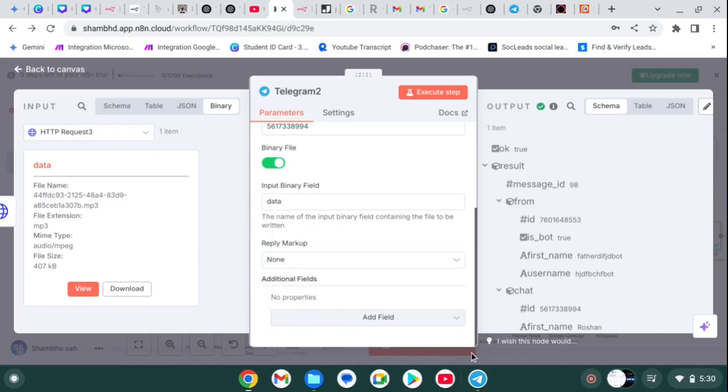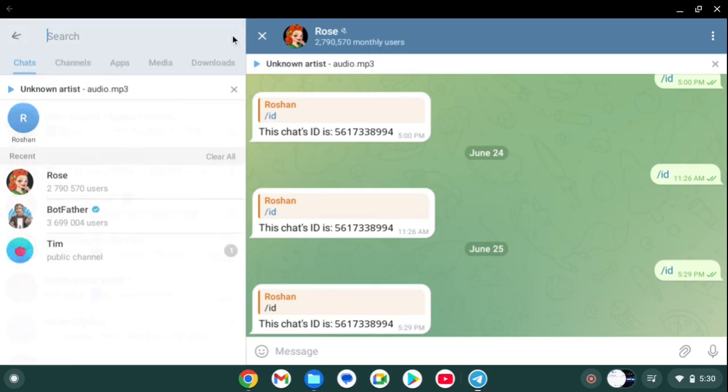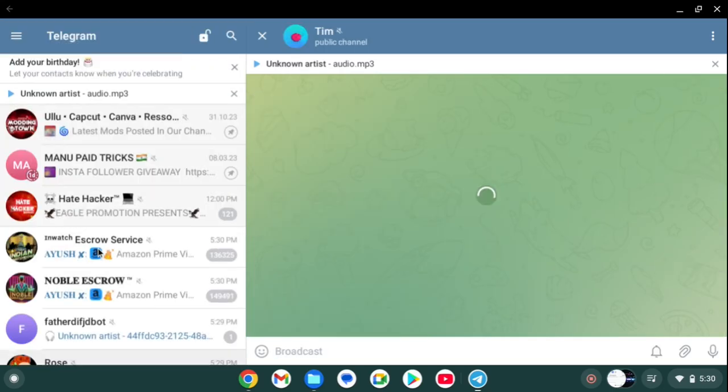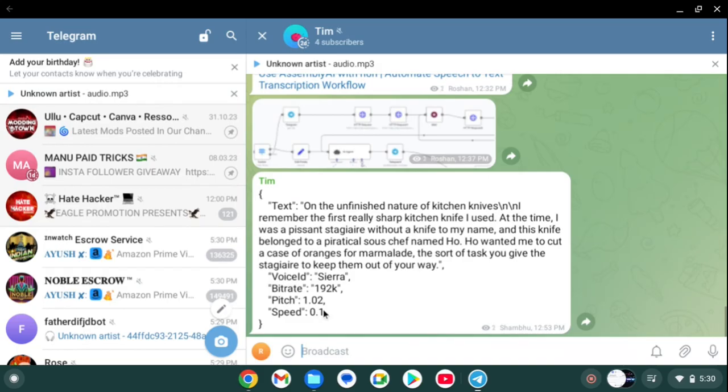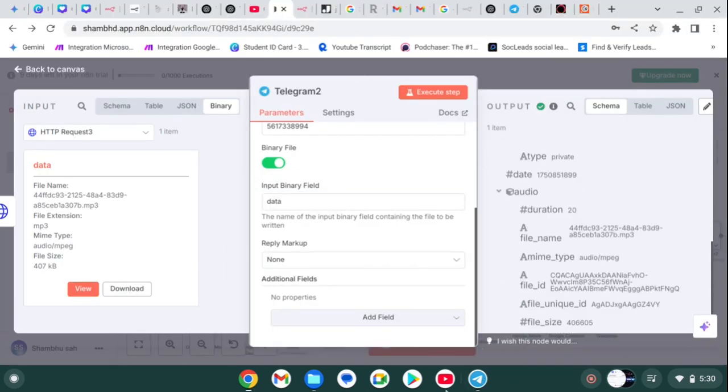So I am not getting any error. You can also add it in ElevenLabs. You can see this is the output. Let's open our Telegram and see the output.